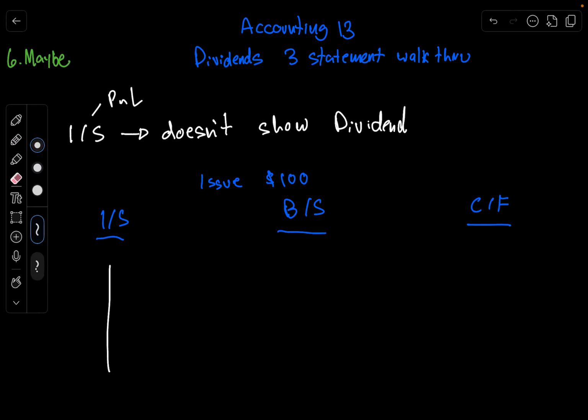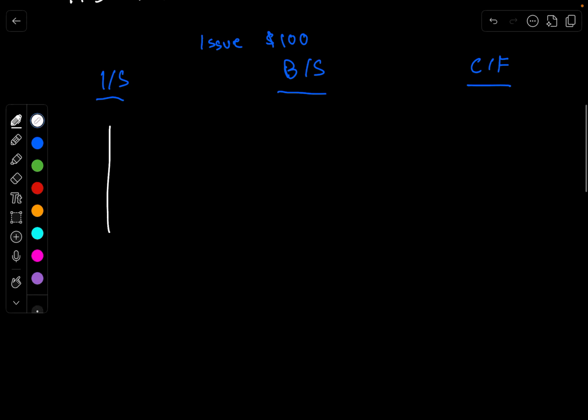So with that in mind, where is this dividend going to come from? Well, it's going to be cash out of our pocket that we give to our shareholders. So under our cash flow statement, under cash flow from financing, we're going to see a dividend line item, and we're going to adjust that by 100, right?